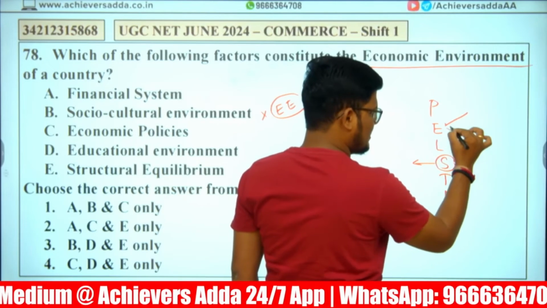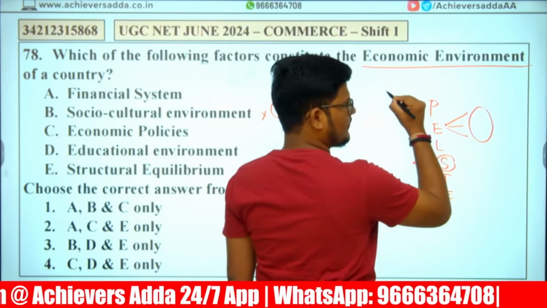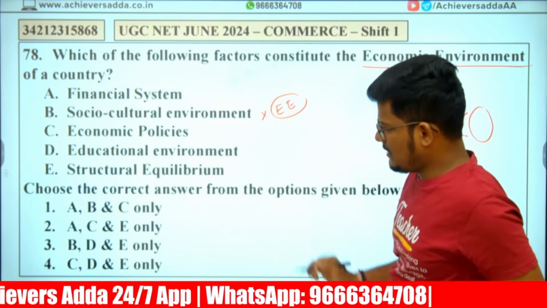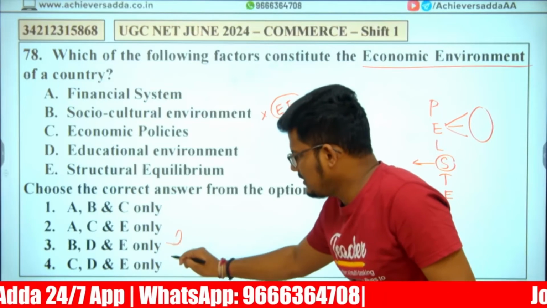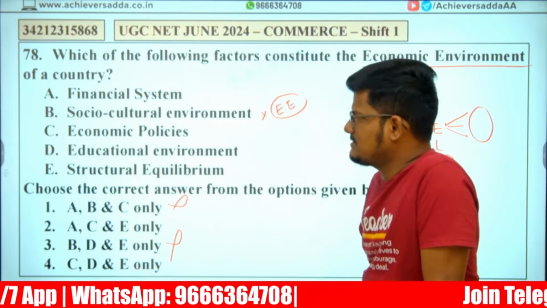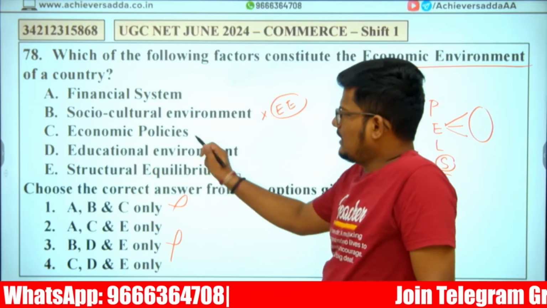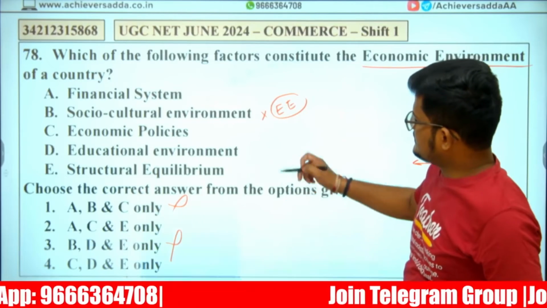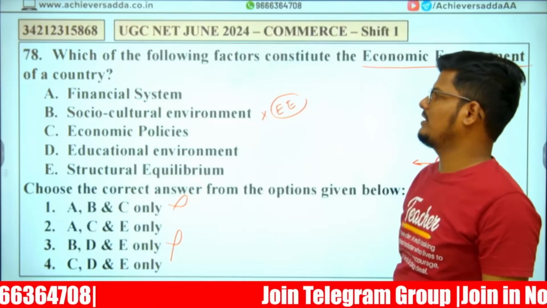Under the economic environment, what will come is the question. So socio-cultural is B, you can eliminate. If you eliminate B, C is cancelled, A is cancelled. Khatam. Economic policies, just now we discussed, are part of the economic environment.